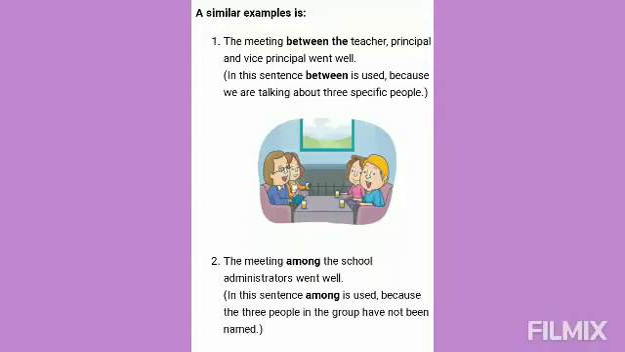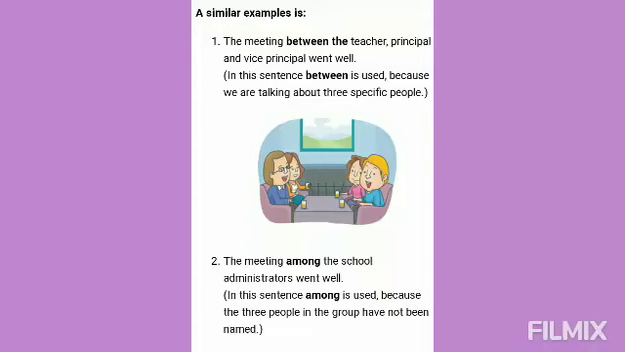Let's see a final example. The meeting between the teacher, principal, and vice principal went well. In this sentence, between is used because we are talking about three specific people. The meeting among the school administrators went well. In this sentence, among is used because the three people in the group have not been specified.